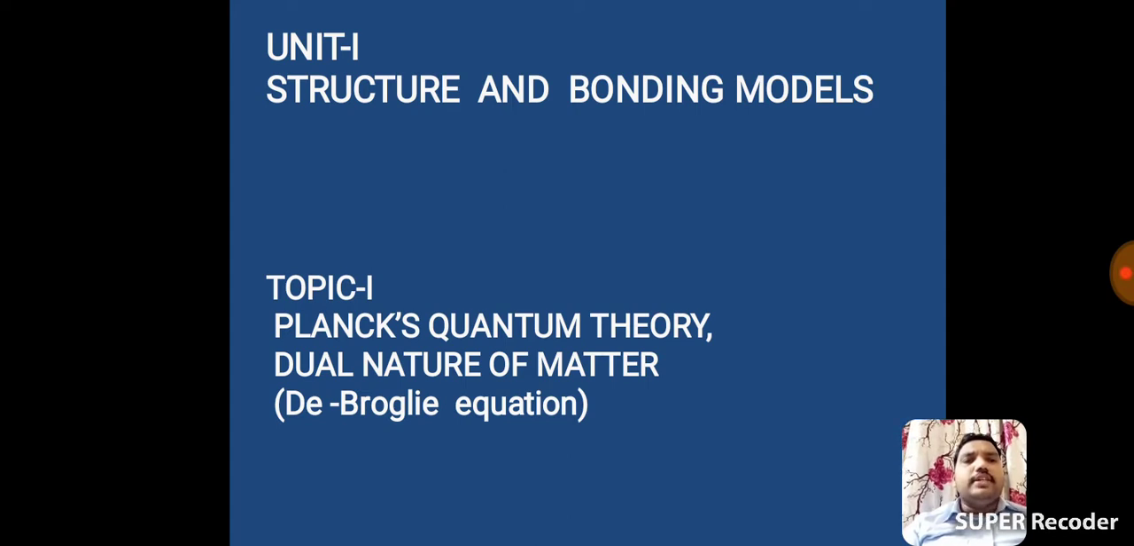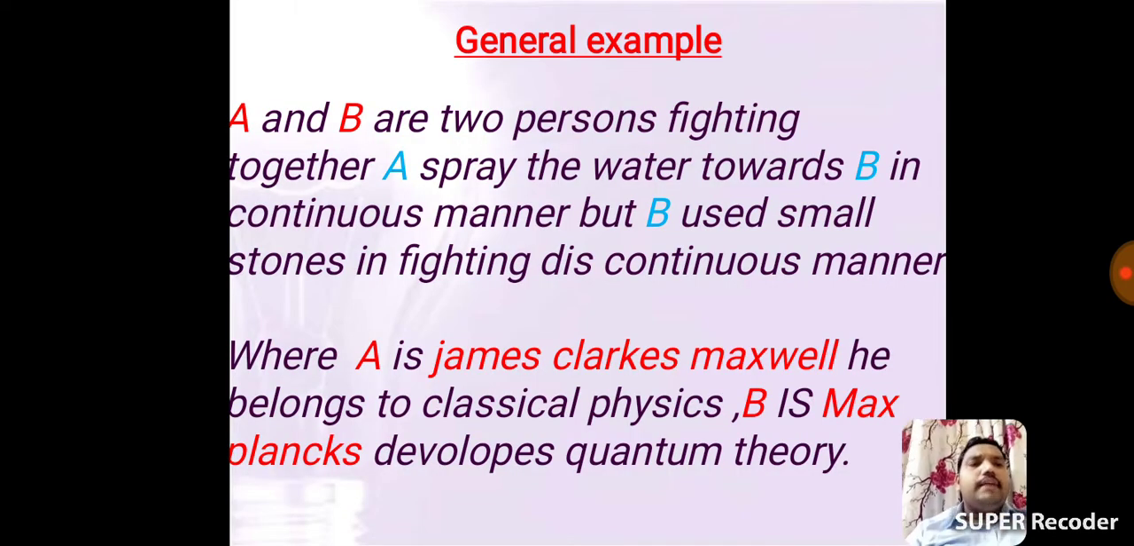Good morning, dear students. Today we are going to explain Unit 1, Structure and Bonding Model. In the first concept, Planck's quantum theory and dual nature of matter. Dual nature of matter is another name for the de Broglie equation. Before going to that, we revise Bohr's atomic theory.